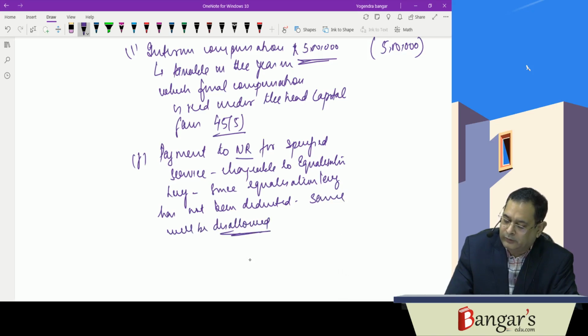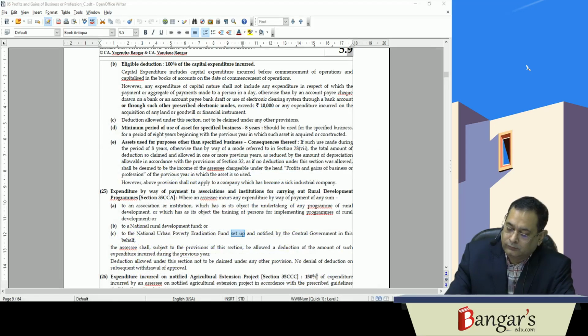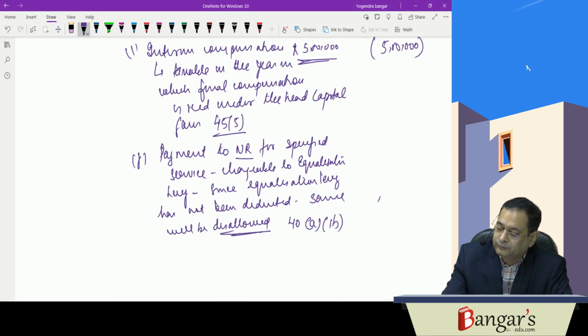It will be disallowed as per provisions of 40(a)(ib), we have discussed it. How much amount is it? 5 lakhs.